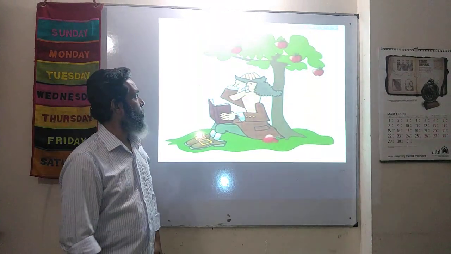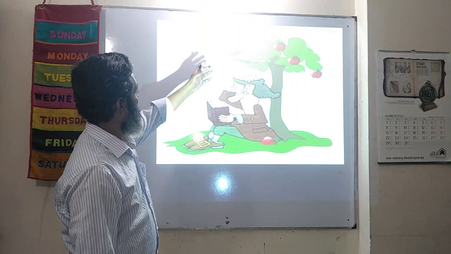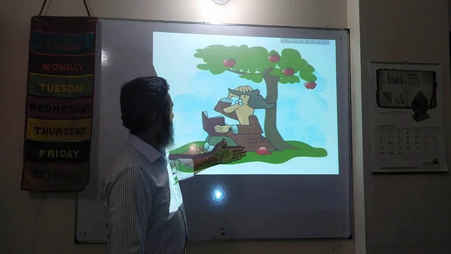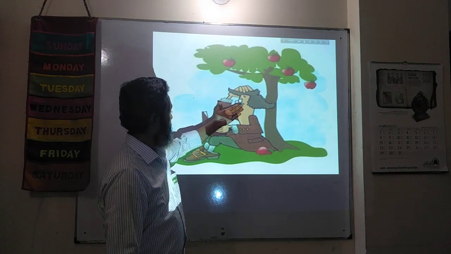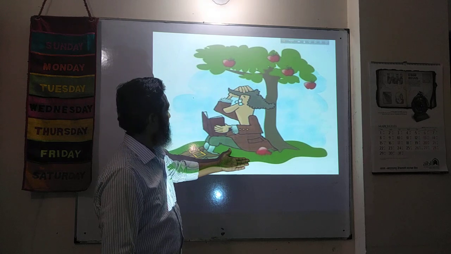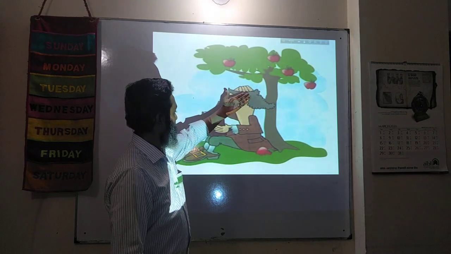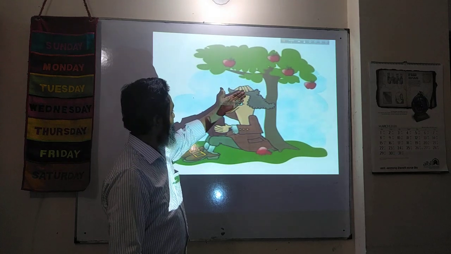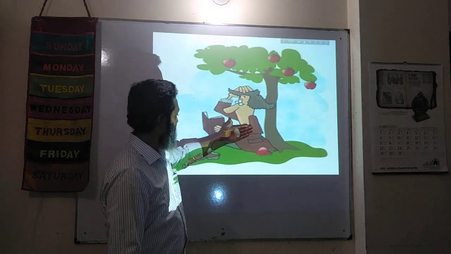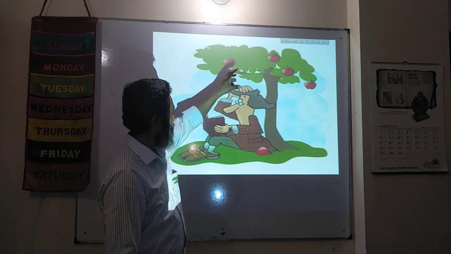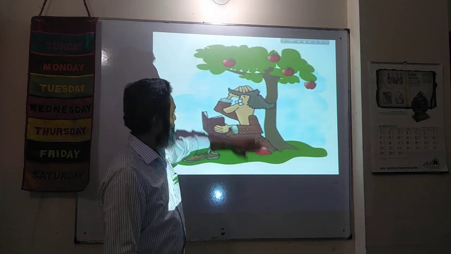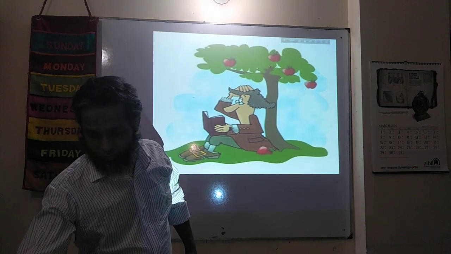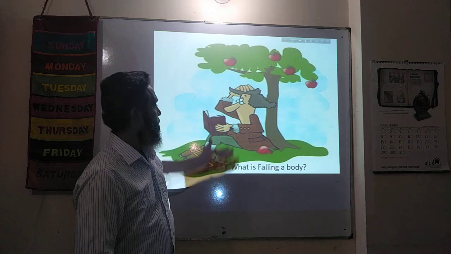Let us have a look at this picture. In this picture we see there is an apple tree, and under the apple tree scientist Newton is sitting. One apple falls on the head of Newton and he is feeling pain. What does it mean? That means the apple is coming down. What is this? That is, what is a falling body?